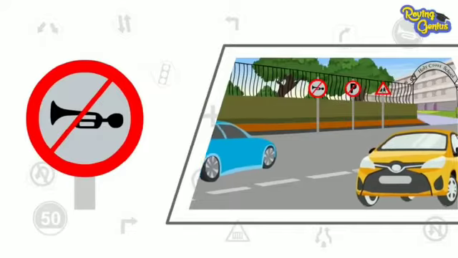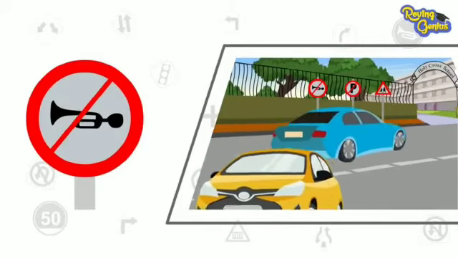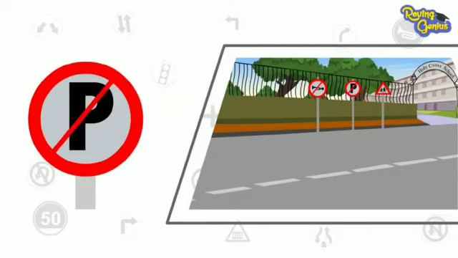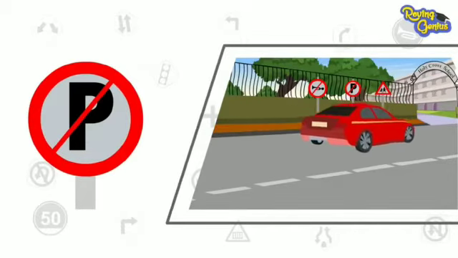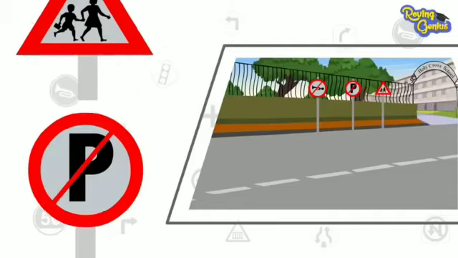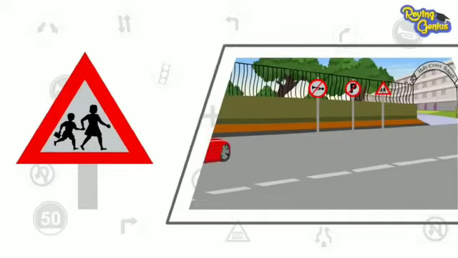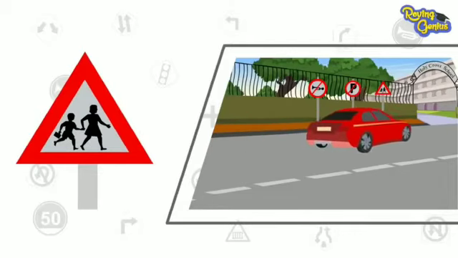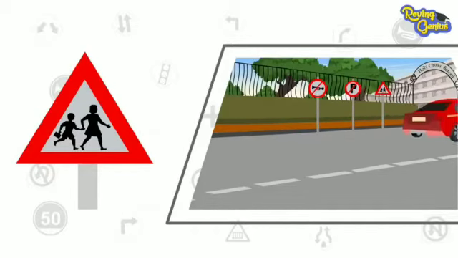That horn sign with a strike indicates that you should not honk unless it is necessary. Also, capital P sign with a strike indicates that you should not park your vehicle near the school, while the school sign indicates that the driver should watch carefully and drive slowly as there is a school nearby.